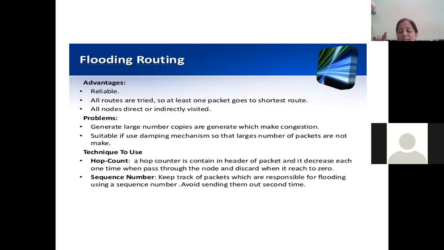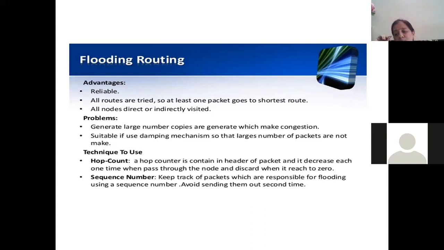So when can this kind of method be useful? It can be useful when your subnet has not booted. Maybe some of the routers are just getting booted up. They don't know who their neighboring routers are. They are not sure about the paths. Or maybe, especially in military networks, some part of the network is under attack. You want your confidential data to reach the destination at any cost, then flooding can be used.